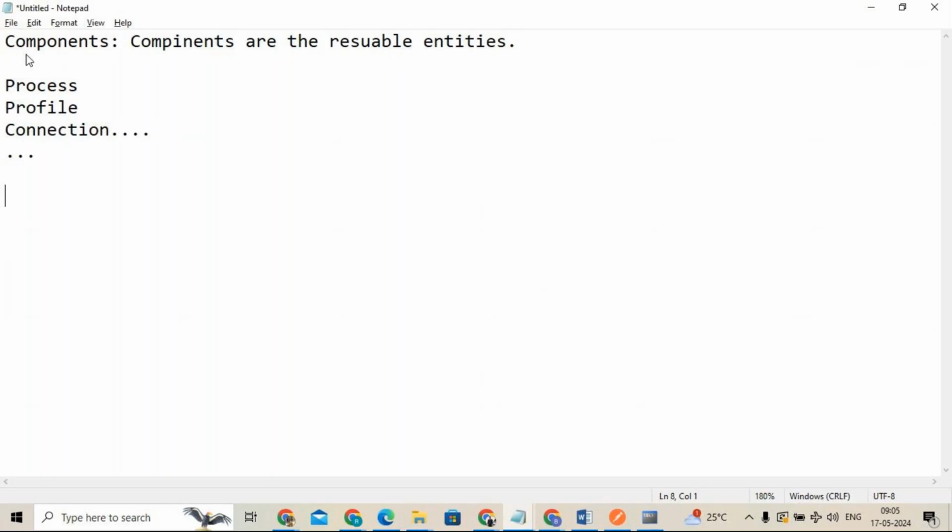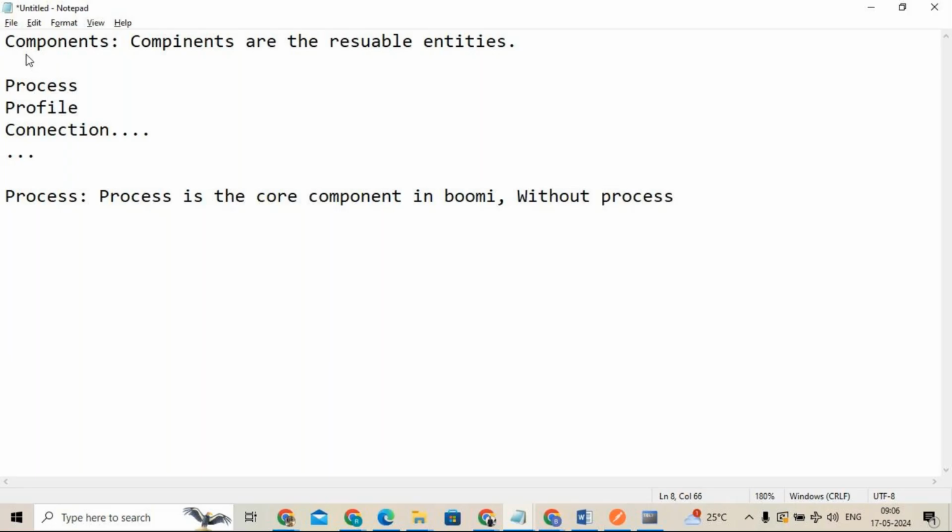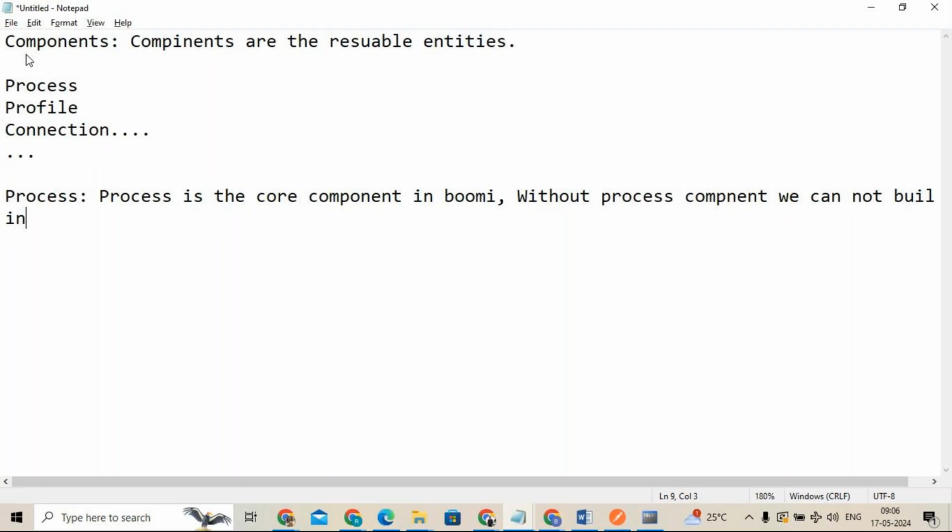So, what is the core component in Boomi? Yes, process is the core component, right? Without the core component, we cannot start, or we cannot build any kind of integration. Okay, process is a core component in Boomi. Without a process component, we cannot build the integrations, right?